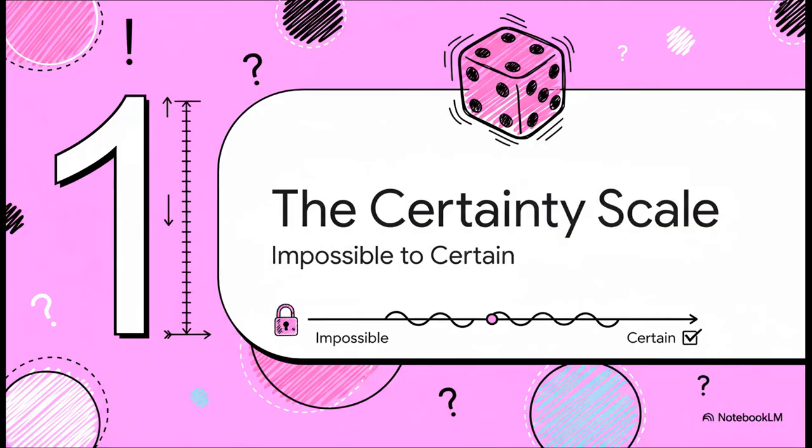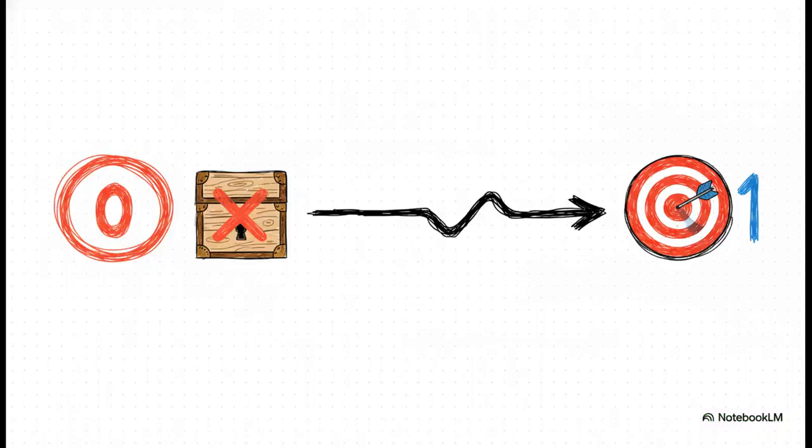So to calculate the odds of anything, we first got to know the rules of the game. And in probability, the number one rule is that every single outcome exists somewhere on this scale. A scale that goes from absolutely impossible all the way to totally inevitable. Yeah, you heard that right. Every probability can be boiled down to just a single number between 0 and 1. 0 means something is completely impossible. It will never, ever happen. And 1 means it's a sure thing. It is absolutely guaranteed to happen. This simple little range is the foundation for everything we're going to talk about.